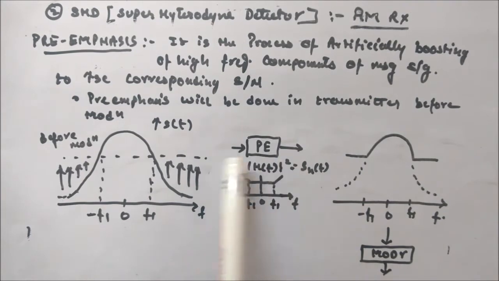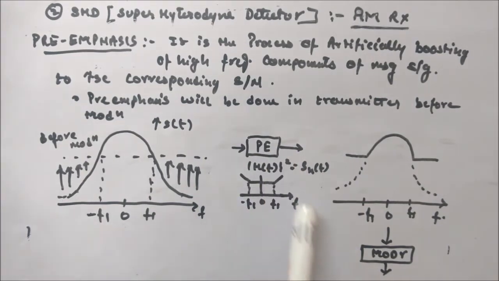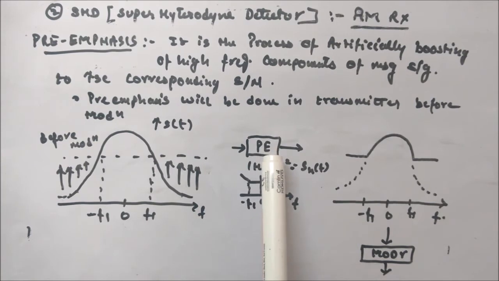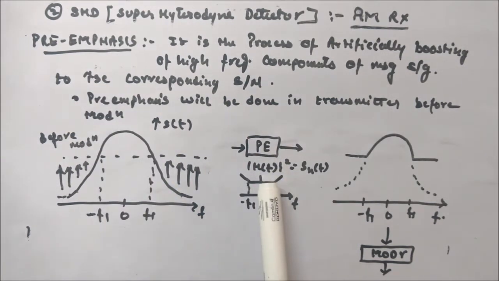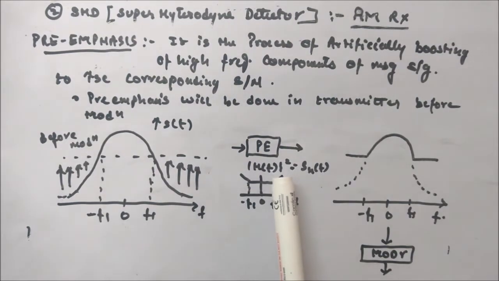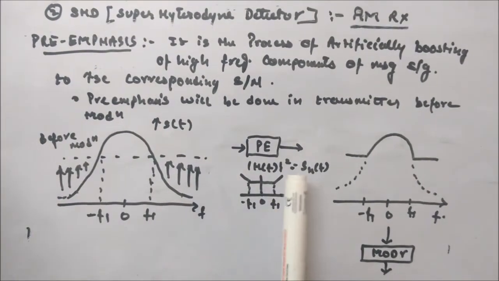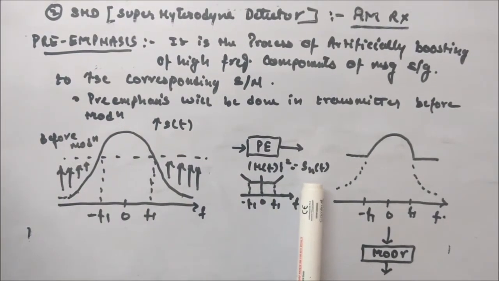Now the signal will go through the pre-emphasis circuit, whose power spectral density is given by |H(f)|². You must know that if you take the Fourier transform of the block or signal and take the modulus square, you get the power spectral density.